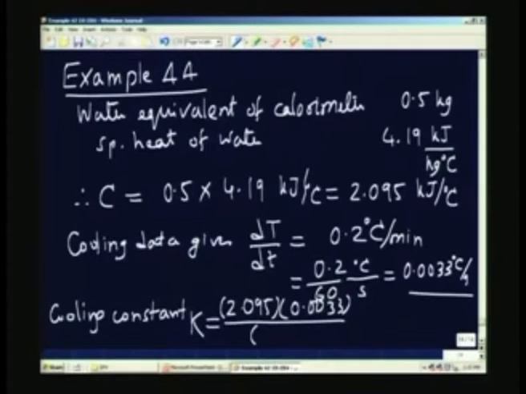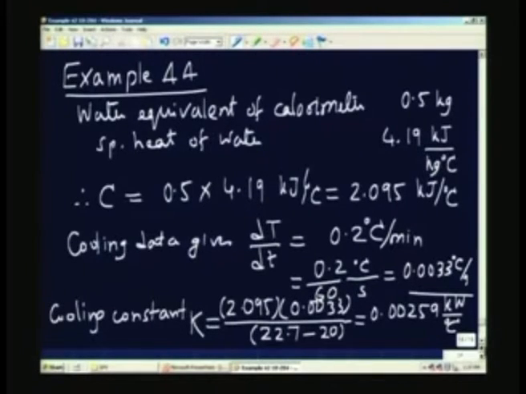This data says that T was 22.7 when the slope was calculated, and T1 is 20. This will be your K, which comes to 0.00259 kilowatt per degree Celsius.